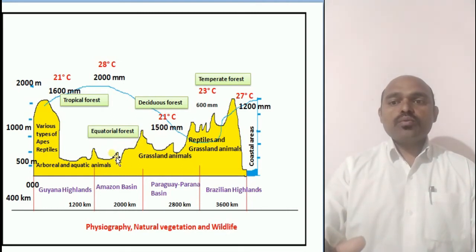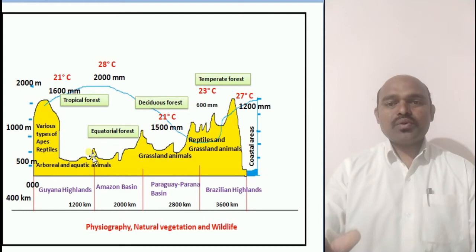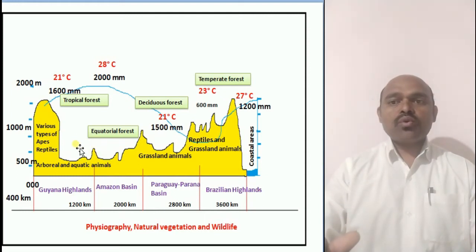By this graph, you must have come to know that rainfall also affects the life of the plants and the life of the animals. The different types of forest we find in Brazil, I will explain later on. So see here in the Guiana Highland, we find various types of apes, reptiles, and arboreal and aquatic animals.